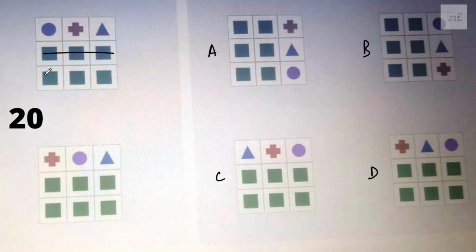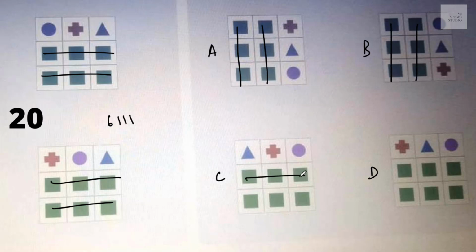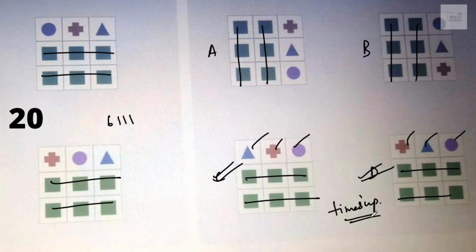What pattern can we see? Row 2 and 3 same and all different at the top. 6, 1, 1, 1. A, columns are same. B, columns are same. C, rows are same, R2 and R3, and all the 3 topmost are different. Going for C and D, and as I click on C and D, time's up. At least we should try and do 20 of such questions in the given 6 minutes.